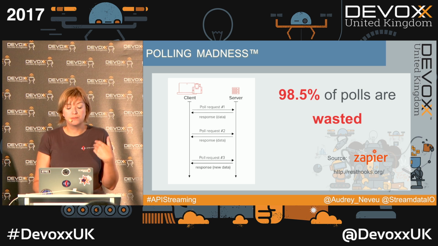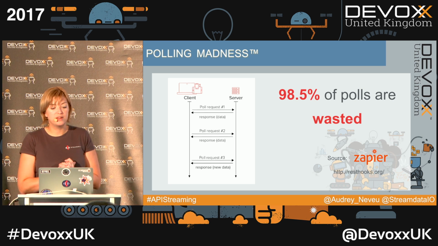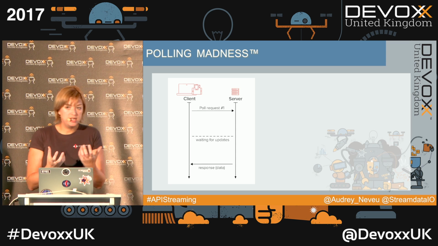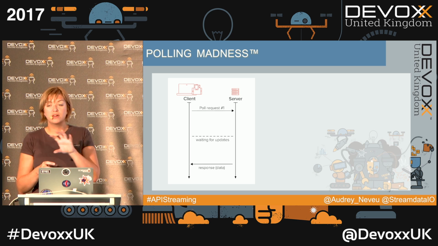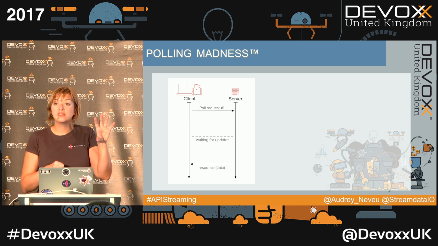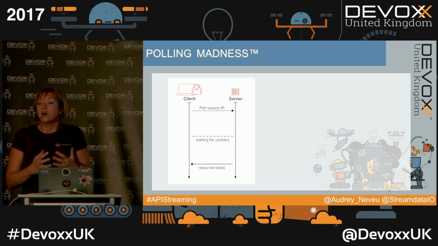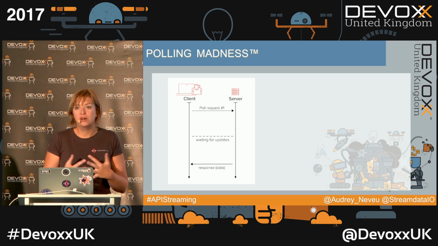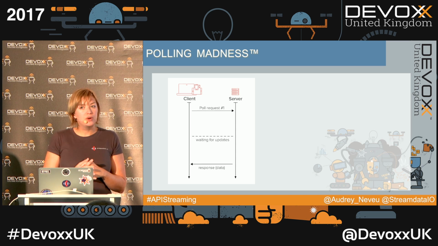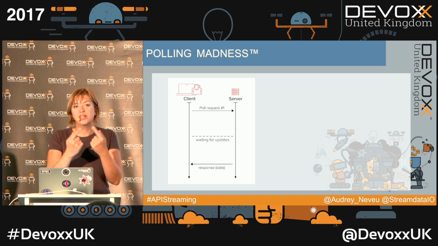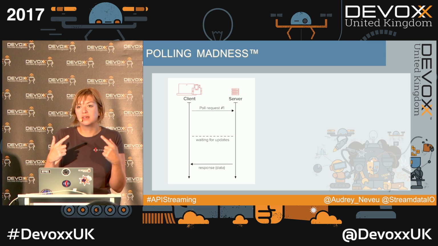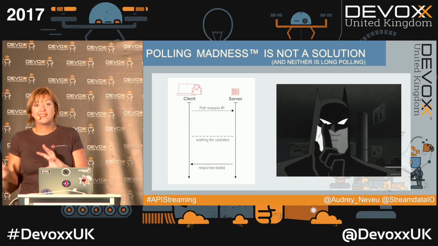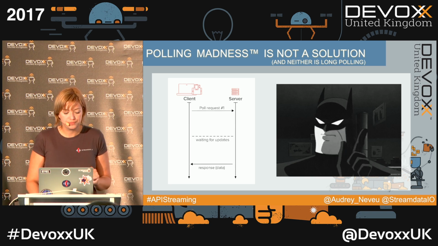So that's the reason why some people have tried to find a solution, and they switched to what we call long polling, which is basically the same, except that we are going to keep the connection open until the server has new data to send to the client. So yeah, it could work. The problem is, if you're a very popular API provider, with a lot of calls on your APIs, you will probably not be able to have all those connections open until you have new data to send. So polling is not a solution, long polling neither. It's much more a hack than a real solution, and we should stop using them.